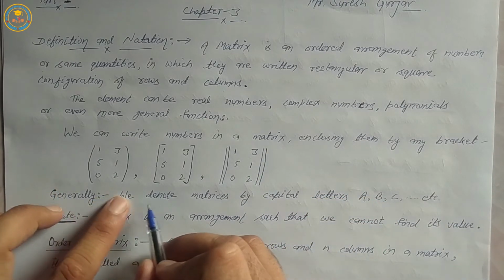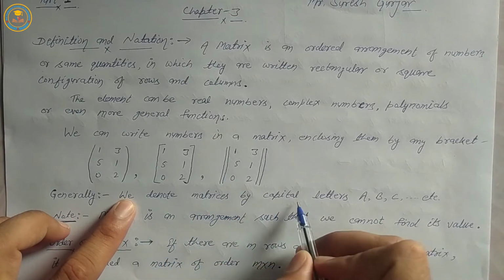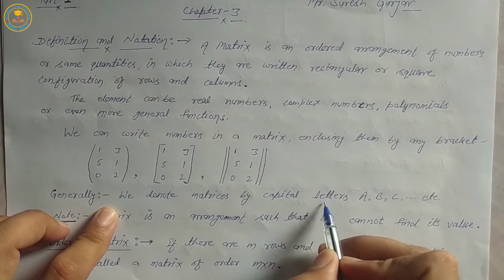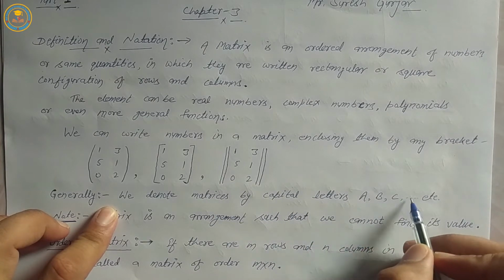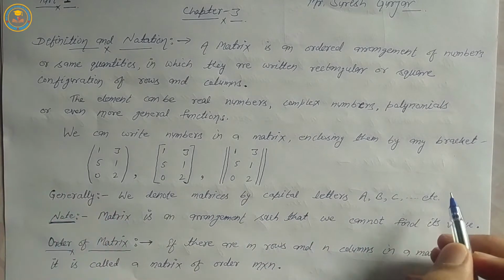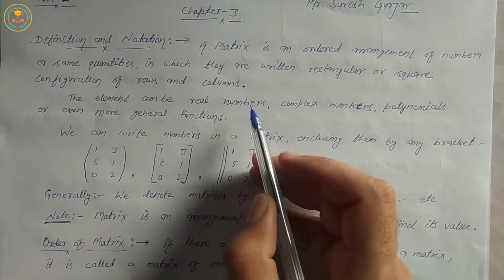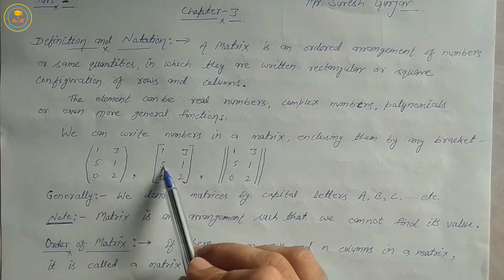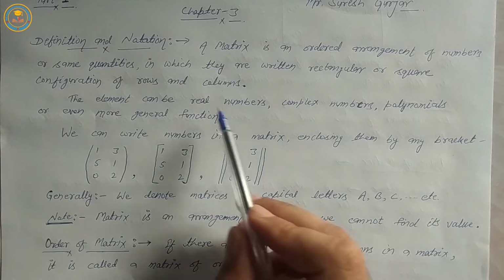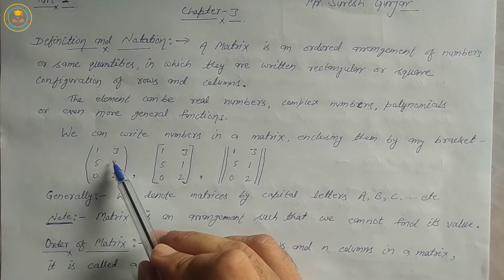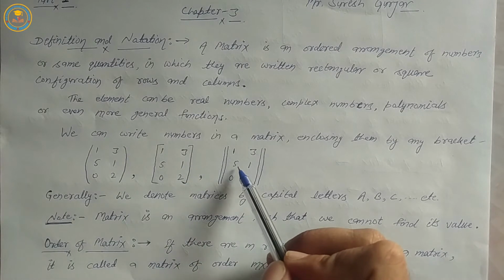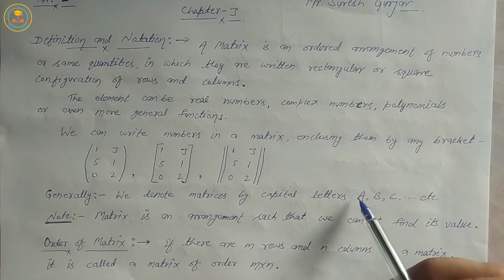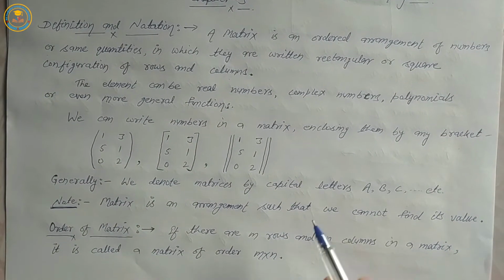Generally, we denote a matrix by capital letters A, B, C, and so on.